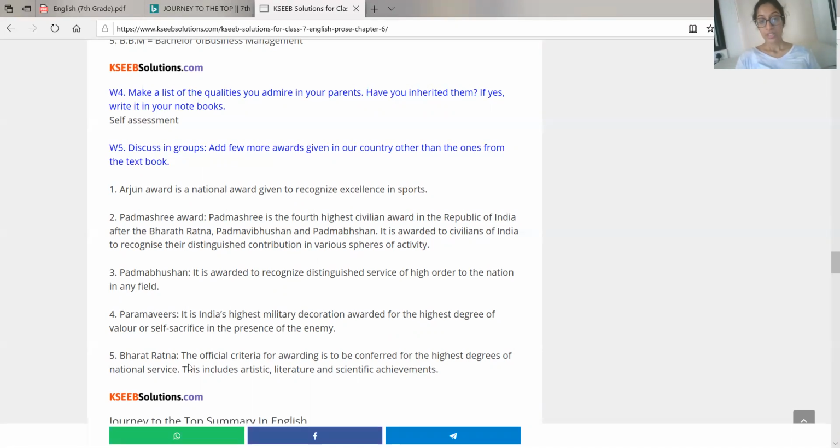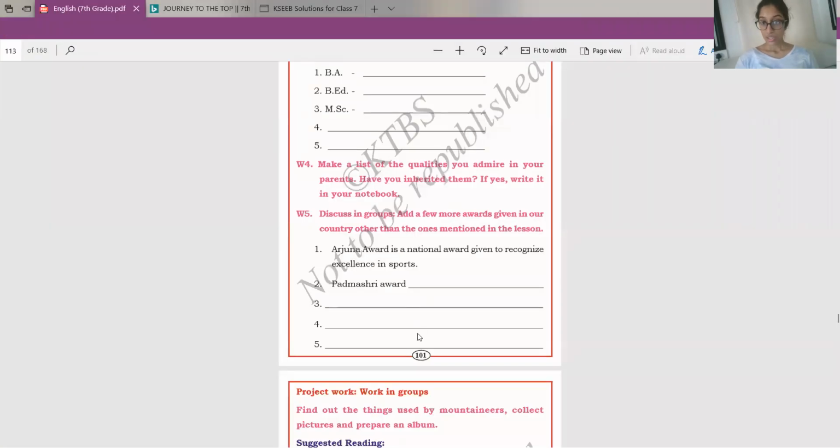Bharat Ratna. It is the highest award a human being can ever get in our country. The official criteria for awarding is to be conferred for the highest degrees of national service. That means with whatever that individual has done, if it has helped everyone in the country, then that is called the Bharat Ratna Award. This includes artistic, literature, and scientific achievements. Okay, so note down those awards.